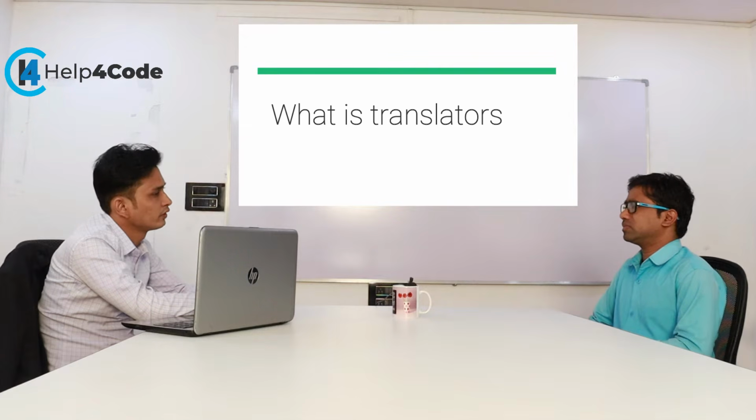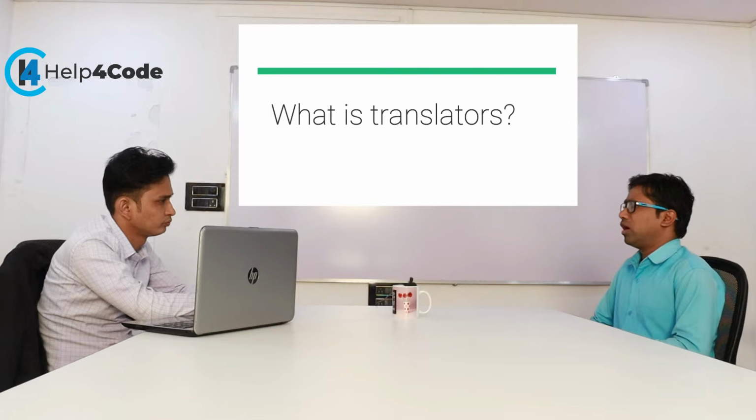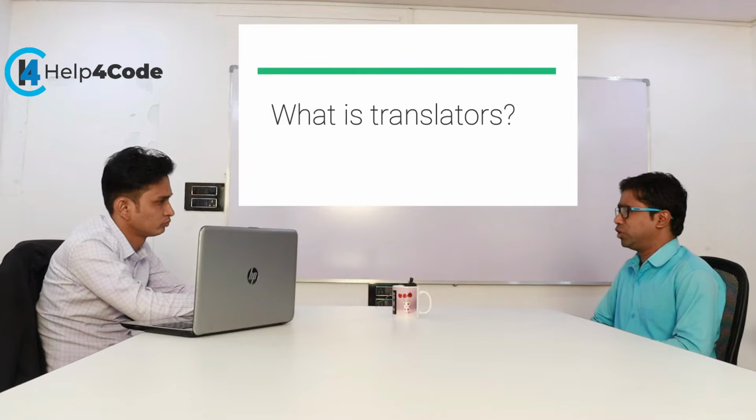What are translators? Translator means the conversion of one language to another language, so in such cases we use translators. We have three types of translators in C programming, C++, or computer languages in general. The first one is assembler, then compiler, then interpreter. The assembler translates assembly language into machine language, because at the end we need to convert it into machine language, since a machine understands only machine level language. But compiler and interpreter both translate high level language to machine level language. High level languages are like C, C++, Java.